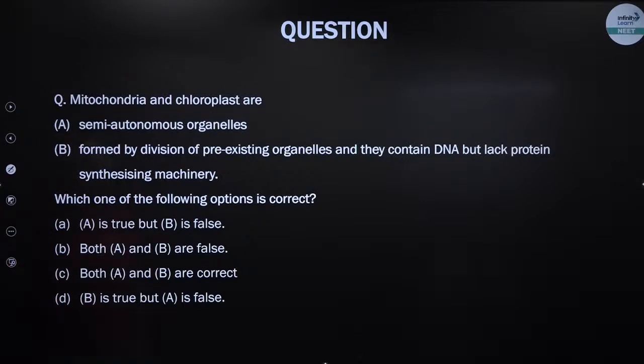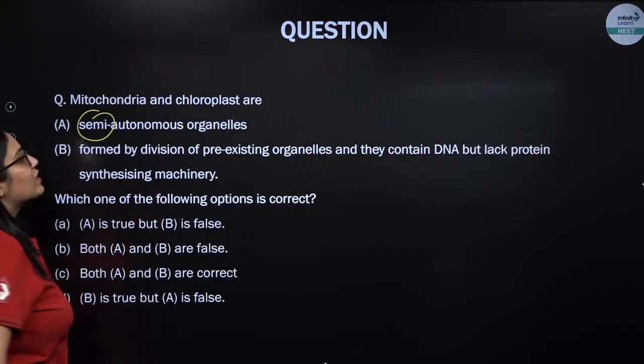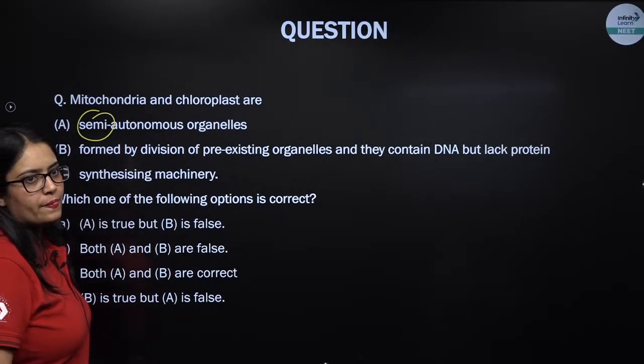Mitochondria and chloroplast. There are two statements given. Mitochondria and chloroplast are semi-autonomous organelles. Yes, they are semi-autonomous organelles. There are two words over here. What is written in front of autonomous? Semi. That means they are not completely autonomous.